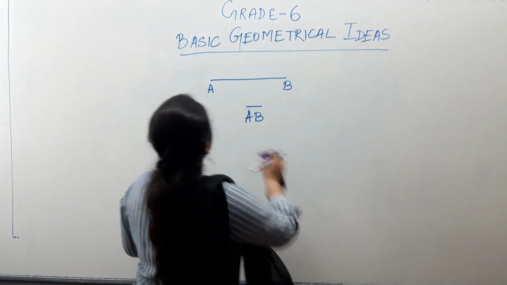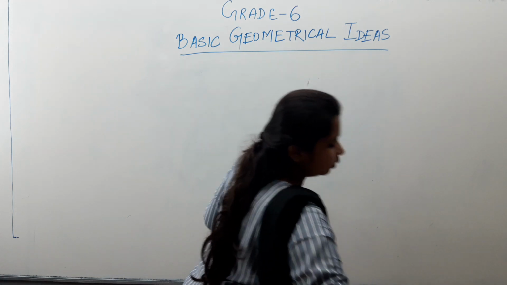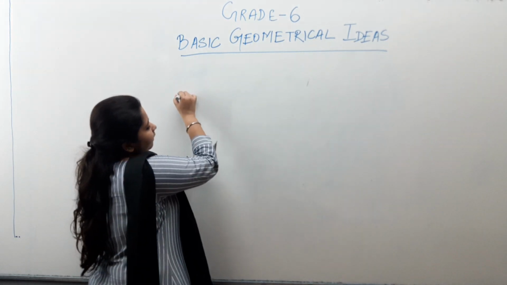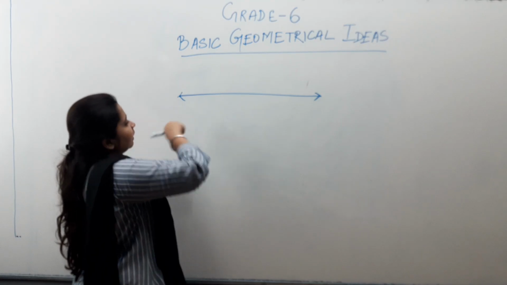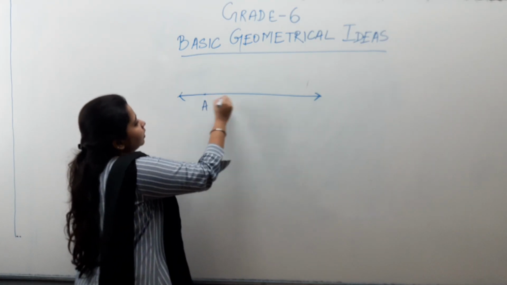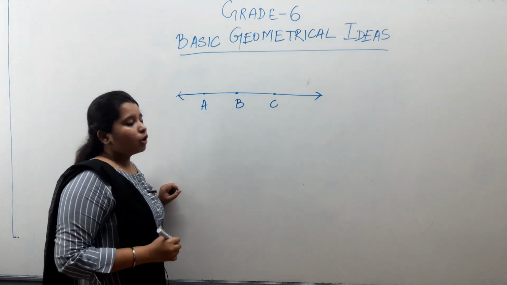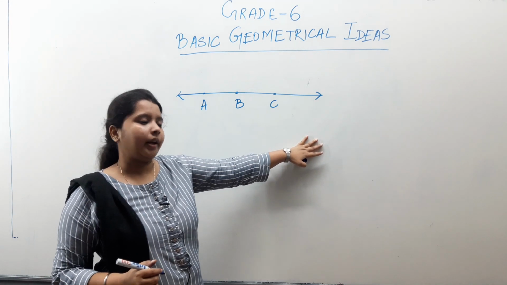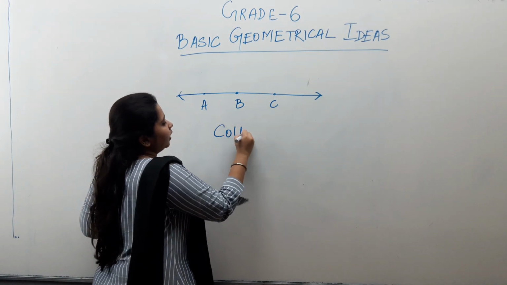Now, as I told you, a line is a series of points. That means whenever we draw a line, there are some points on it, B, C. The points which fall on the same line are called collinear points.